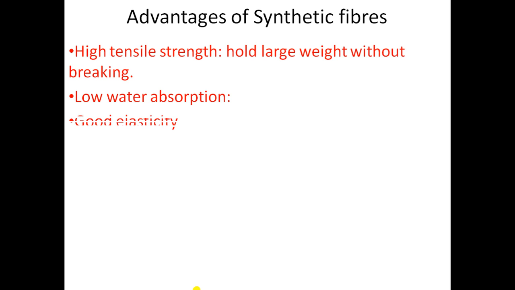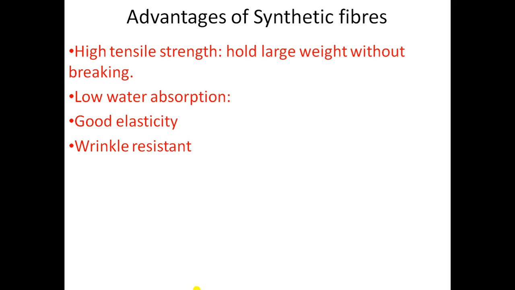The next property we are going to discuss is good elasticity. Most of the synthetic fibers are fairly elastic and flexible, as they can be stretched and compressed to some extent like a spring. On releasing the applied force, they regain their original shape and size. For example, socks are made of nylon and they keep their shape even after repeated use, but natural fibers are not fairly elastic.